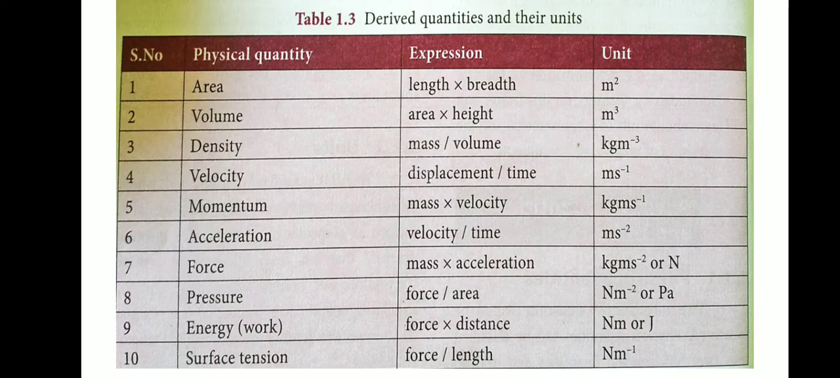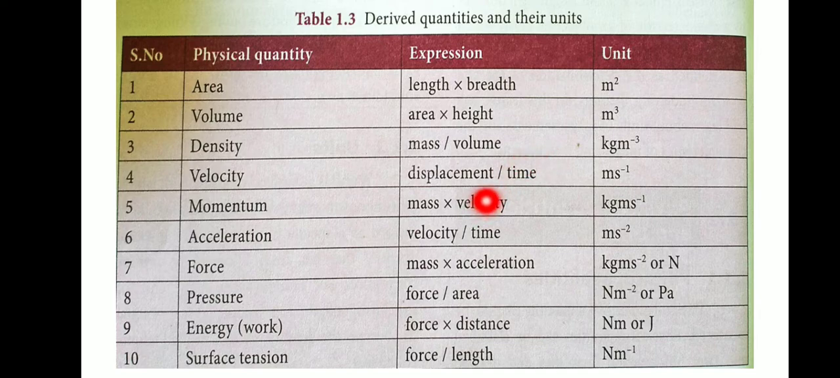Area: expression, length and breadth. Unit, meter square. Volume: expression, area and height. Unit, meter cube. Next one, density: mass and volume. Unit, kilogram meter inverse 3, or kilogram per meter cube.